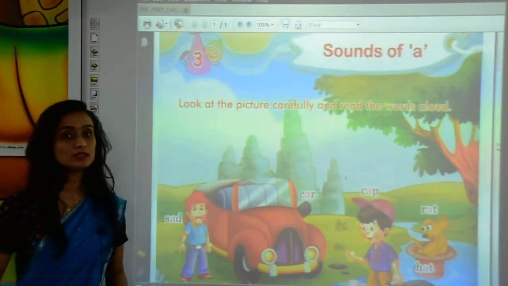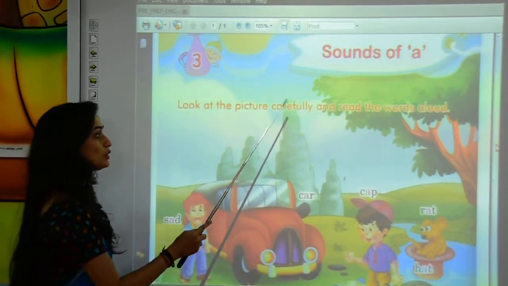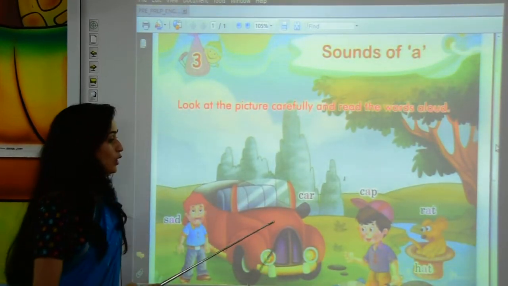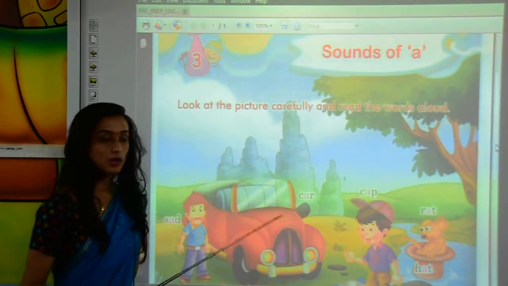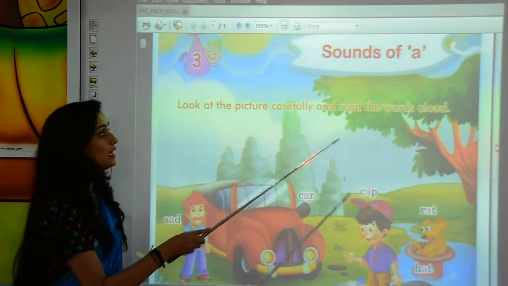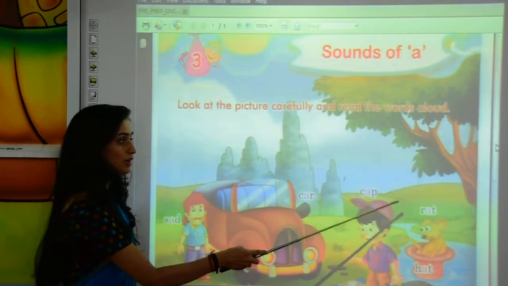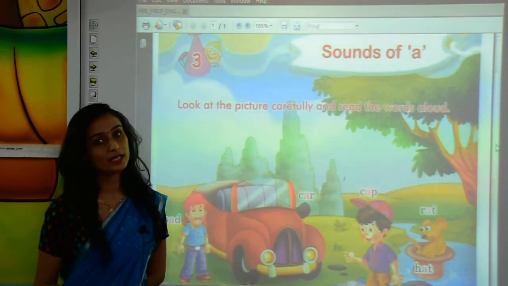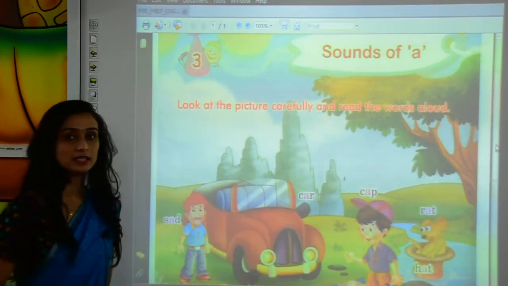What is the meaning of this question, kids? We have to look at the picture. As you can see over here, some pictures are there. So we have to look at the picture and read the words written next to them. Okay kids, so pay attention over here.